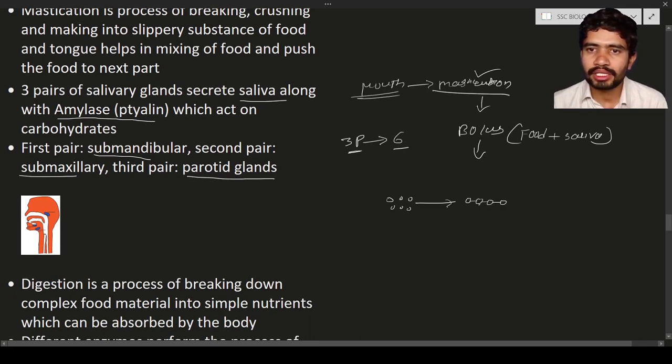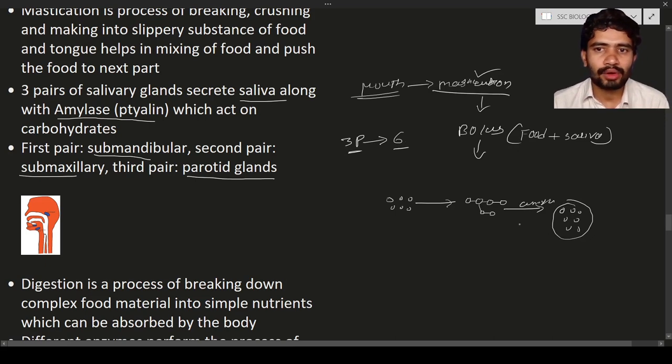When amylase acts on the starch, it is broken down into glucose molecules. This breakdown of sugar material like starch occurs in the mouth itself.